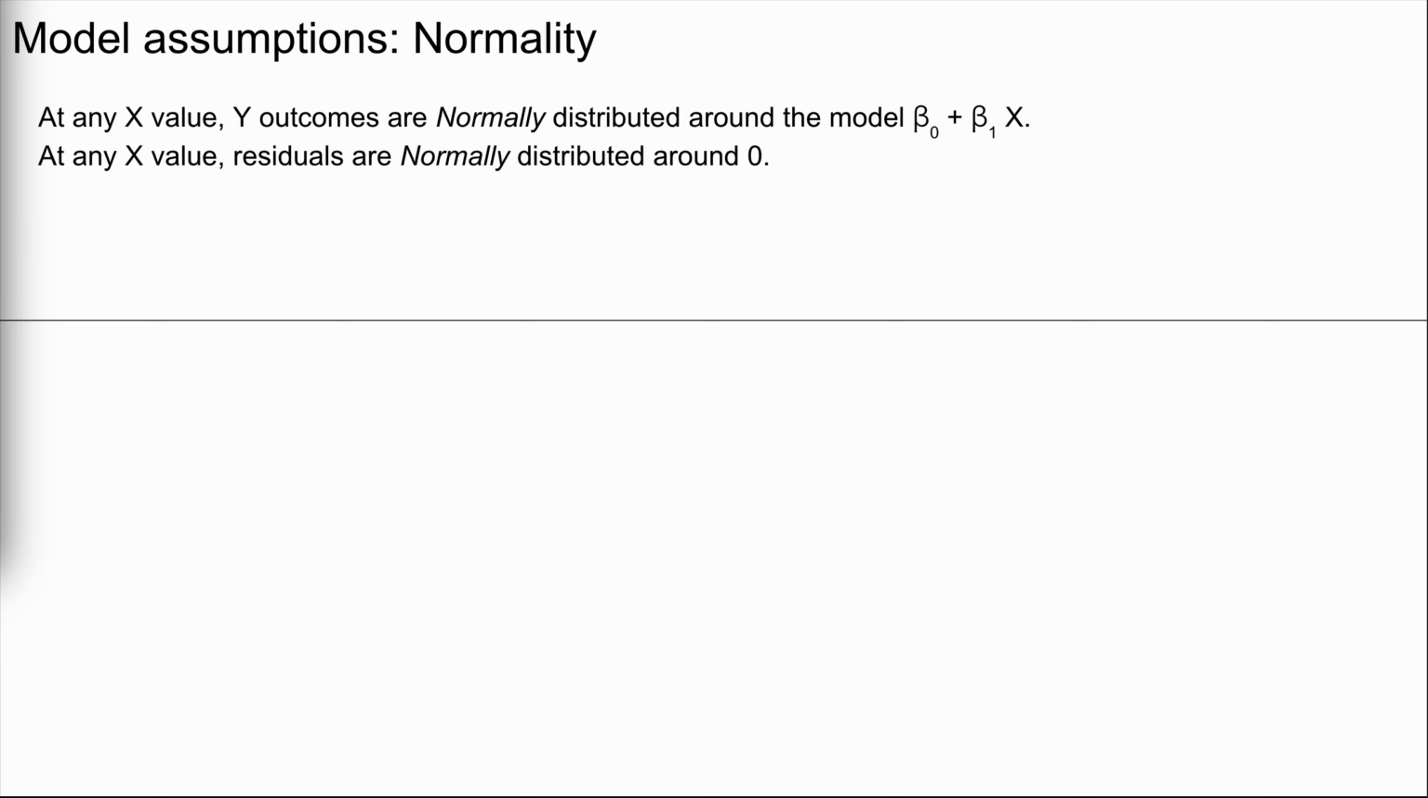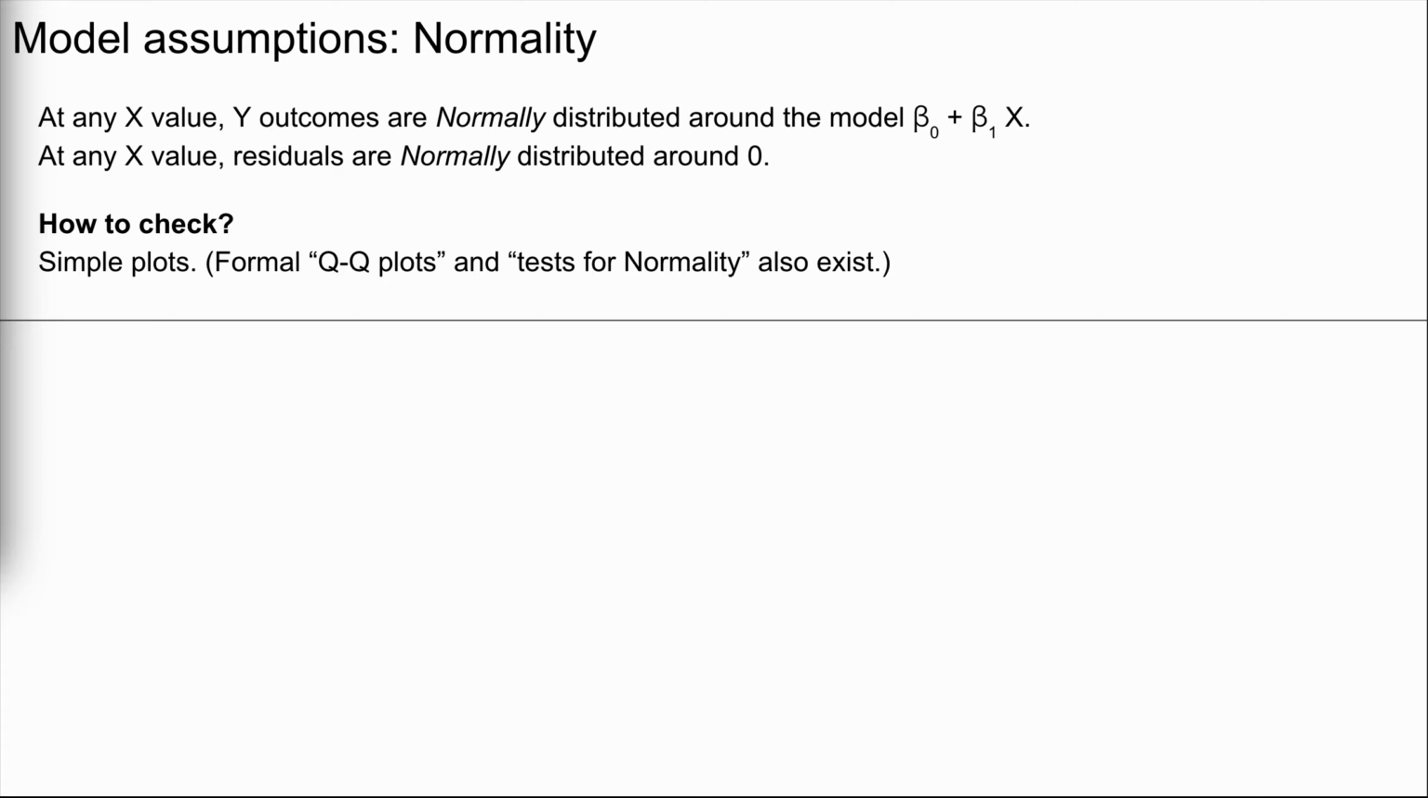Next, consider the normality assumption. The assumption here is that at any x value, y outcomes are normally distributed around the model line or trend, beta 0 plus beta 1x. Equivalently, at any x value, residuals are normally distributed around 0. Though there exist formal QQ plots and tests for normality, we can gain insight into this assumption by examining our scatter plot.